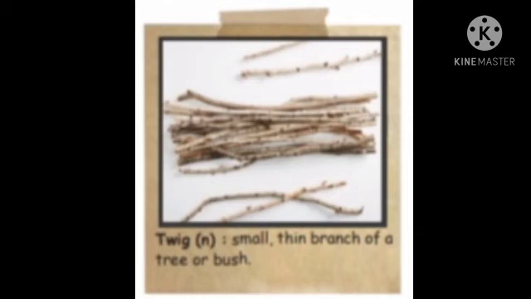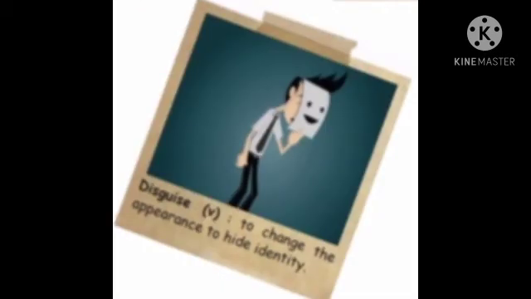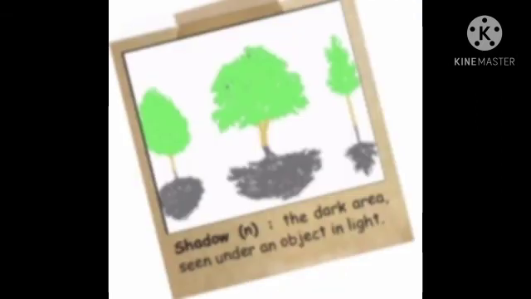Next word is disguise. Disguise means to change the appearance to hide identity. The disguise means to change the appearance to hide identity. Maru vedam solrom illaya, that is what is called disguise. Next word is shadow.